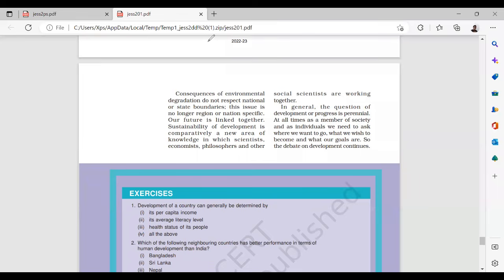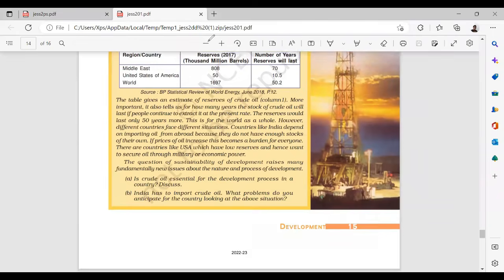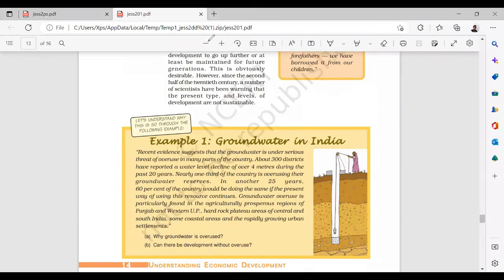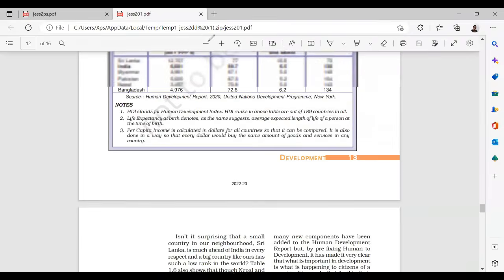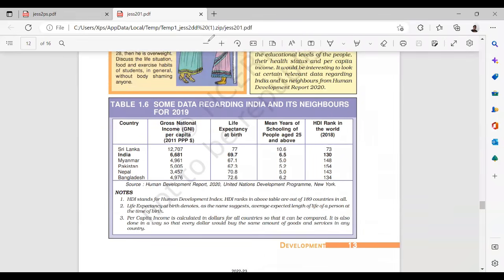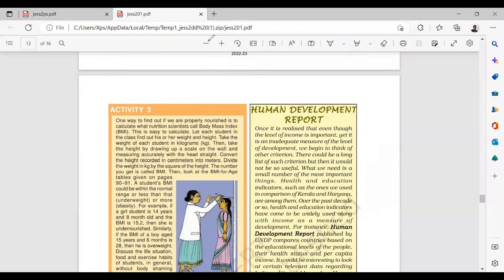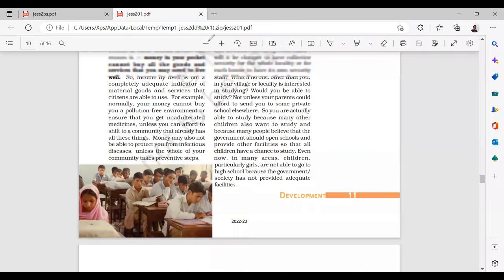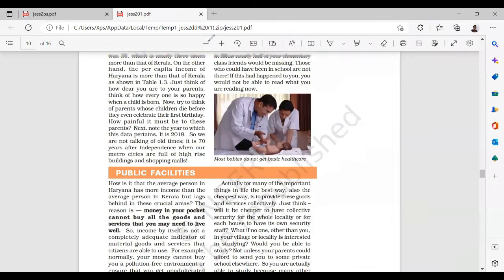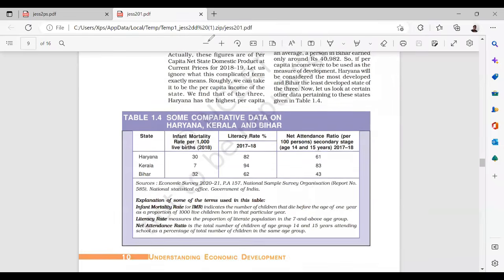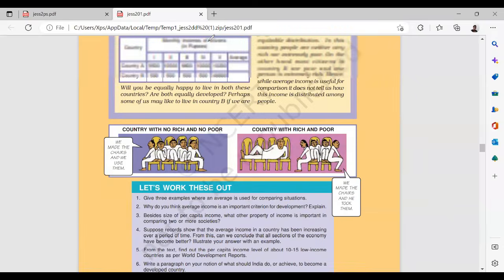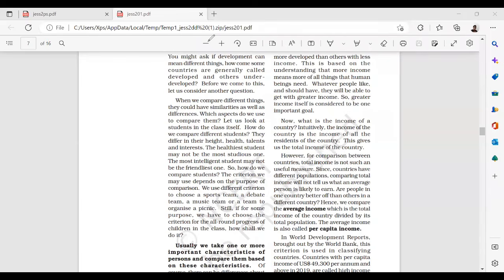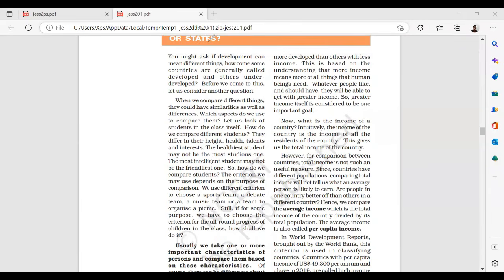But what you have to remember out of this entire slide is natural resources, earth overshoot, overutilization of groundwater, what is sustainability, what is body mass index, HDI, and how do you calculate per capita. And here a few areas are expenditures, IMR, comparisons of IMR, net attendance ratio, and average income comparison. All right, so this is your chapter number 1. Just give me a minute, I will connect you to chapter number 2.